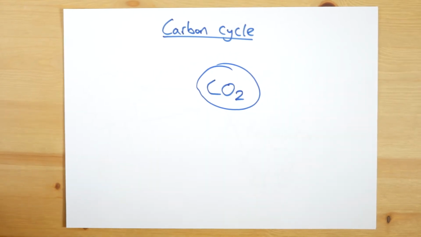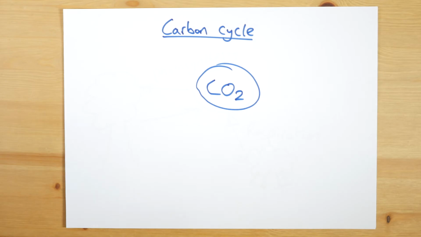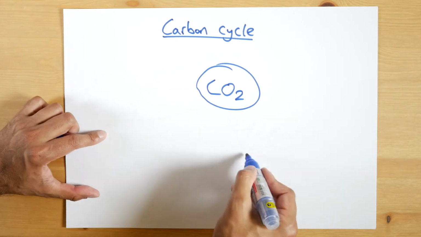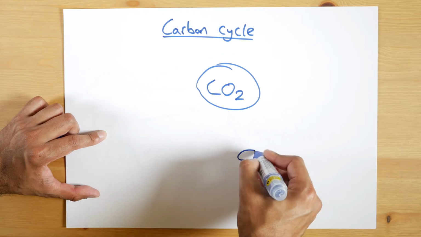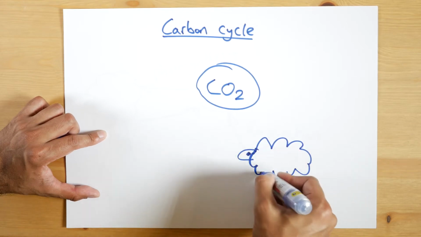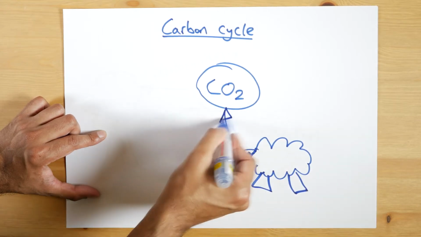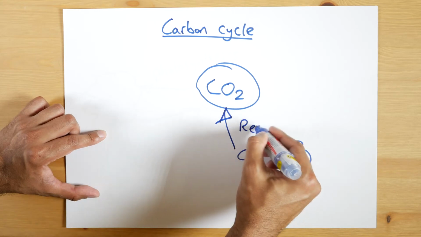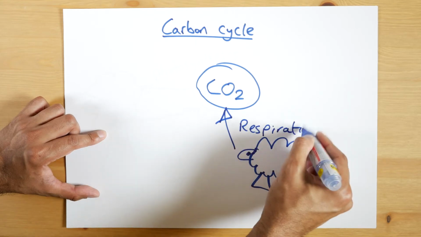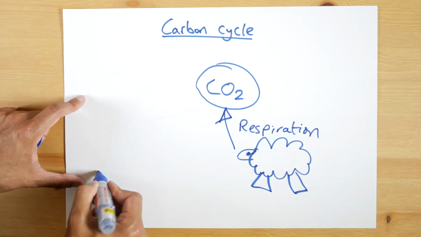Now we've got to think what puts carbon in the air and what removes carbon from the air. And the first thing is easy because we all know that animals breathe, right? So let's draw an animal. Let's draw one over here. Okay, this is an animal. And we're not going to call it breathing, we're going to call it respiration. Nice and easy, right?